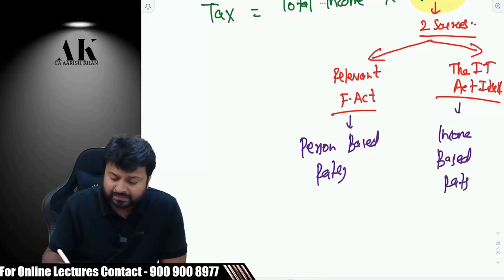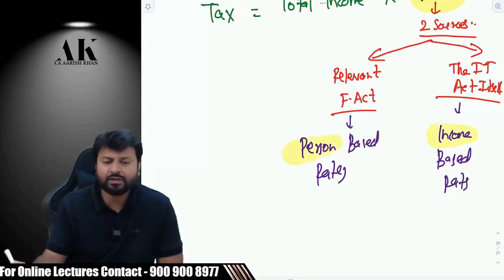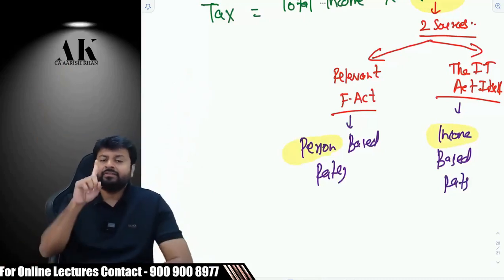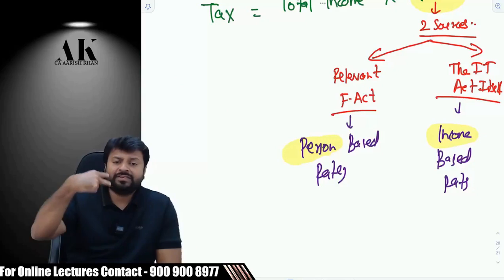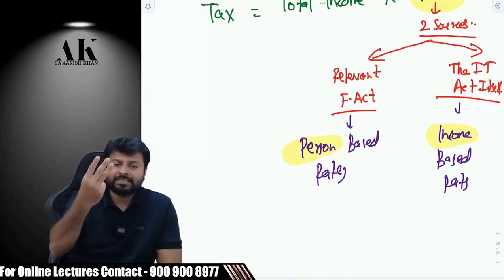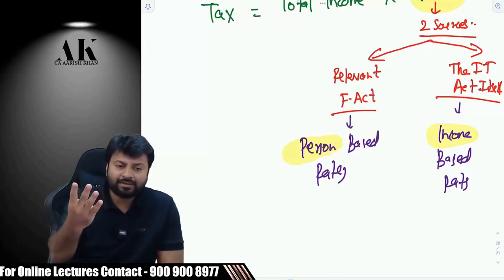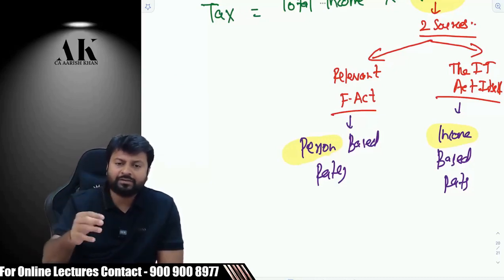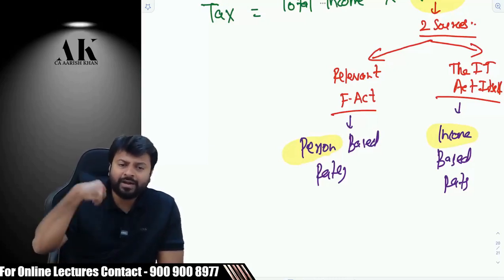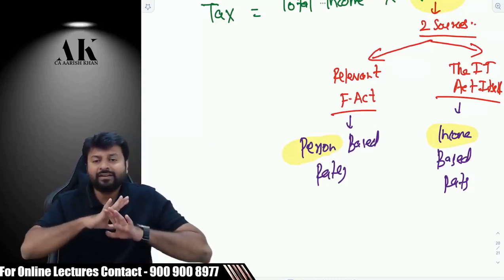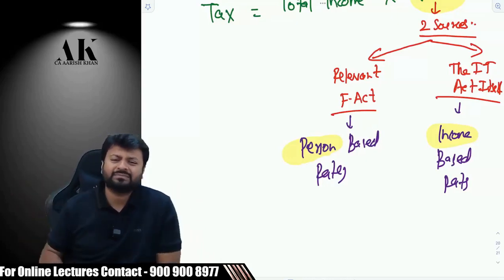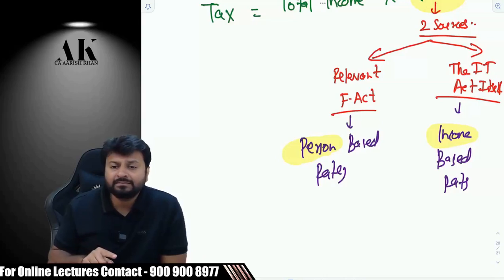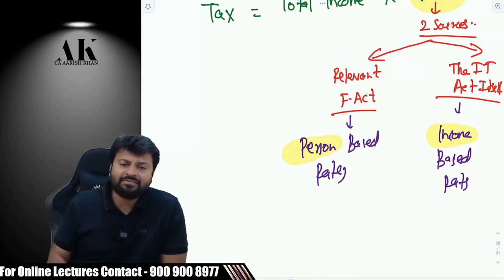So what is the difference? The difference is of person and the difference is of income. Let's talk about person-based rates. Person-based rates means an individual is taxed at what rate, HUF is taxed at what rate, company is taxed at what rate, firm and LLP is taxed at what rate, AOP, BOI, association of persons, body of individuals, cooperative society, trust, political parties, local authorities. These are different kinds of persons. Do you agree? So where are we going to get their tax rates? In the Finance Act, Relevant Finance Act.